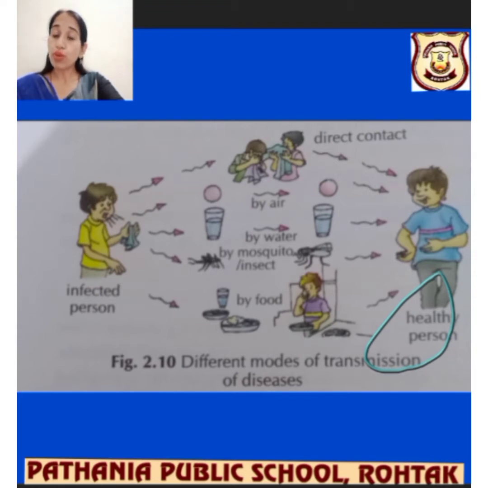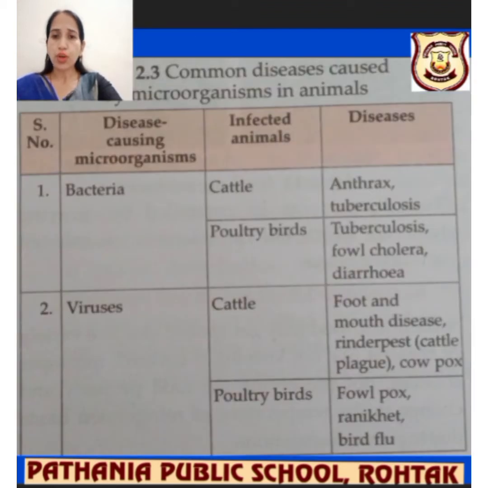Communicable disease can also be seen in this figure. For example, if a mosquito bites a person, that person will suffer due to the mosquito bite. Even the pathogens present in water can affect a healthy person's health. In this way, the transmission of disease can be seen in Fig 2.10 given in your book.